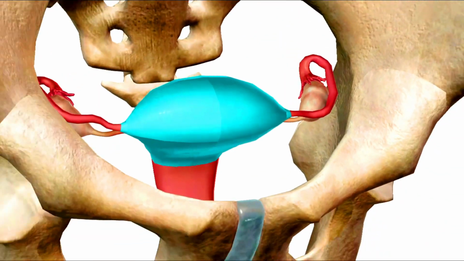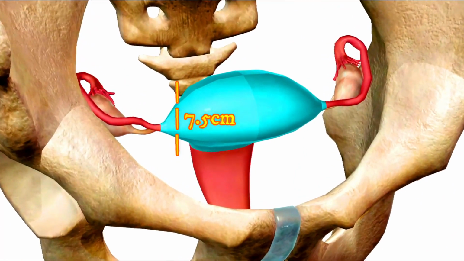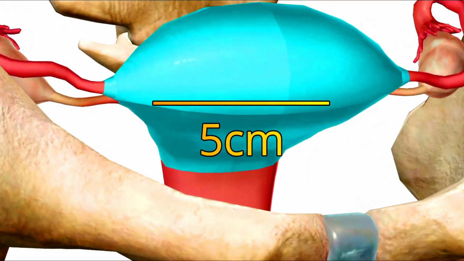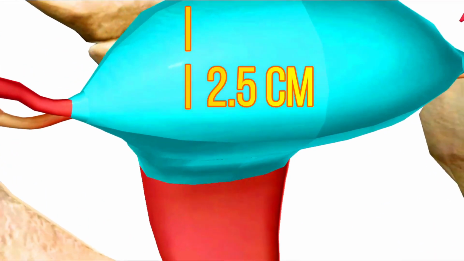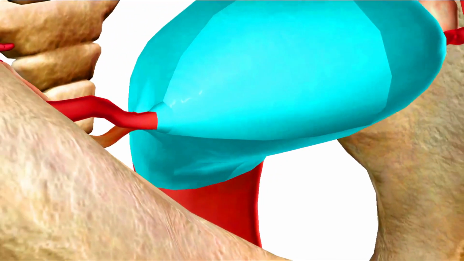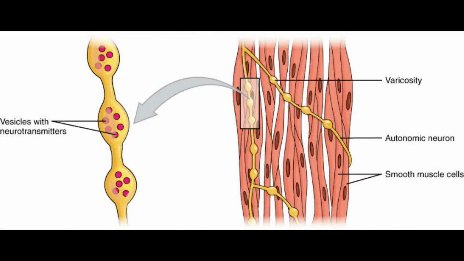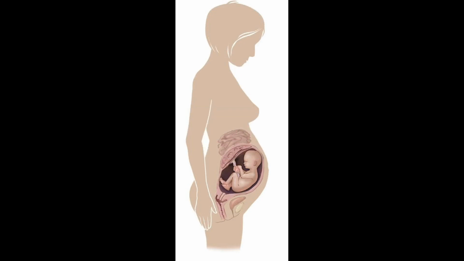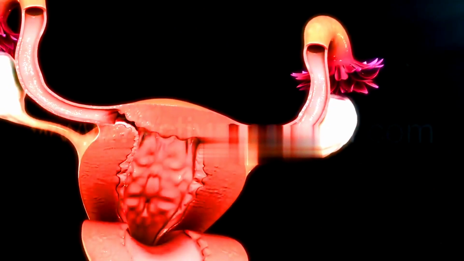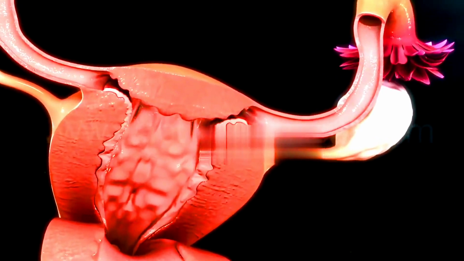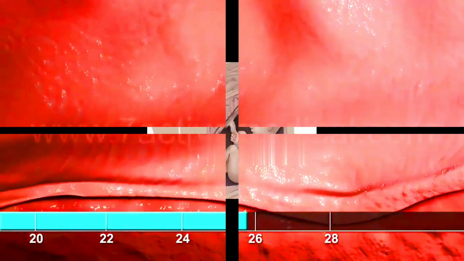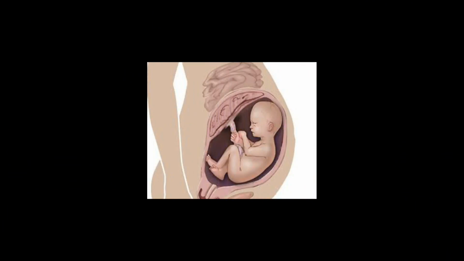The uterus measures about 7.5 cm in length, 5 cm in breadth at its upper part, and nearly 2.5 cm in thickness. It weighs around 30 to 40 grams, making it the largest organ of the female reproductive system. The body of the uterus consists of three layers, the largest being the middle layer of smooth muscles that is capable of expanding. A fertilized ovum embeds itself in the uterine wall and is normally retained in the uterus as it develops. As a fertilized ovum develops into an embryo and a fetus, the uterus becomes enormously enlarged.